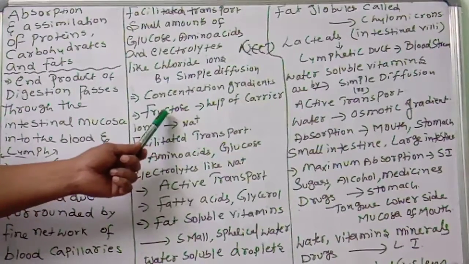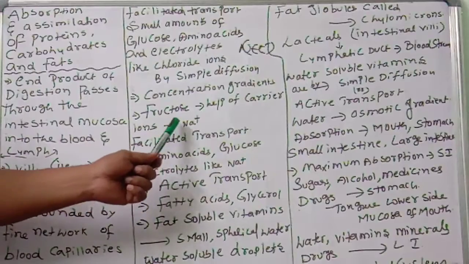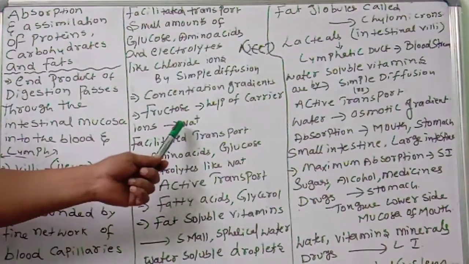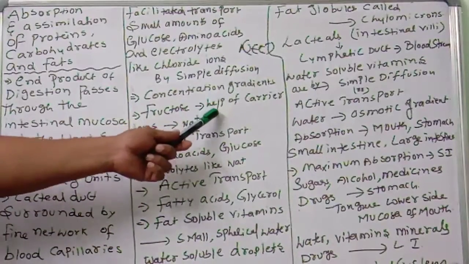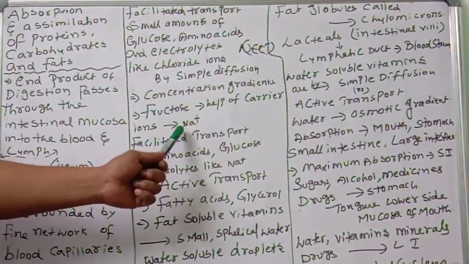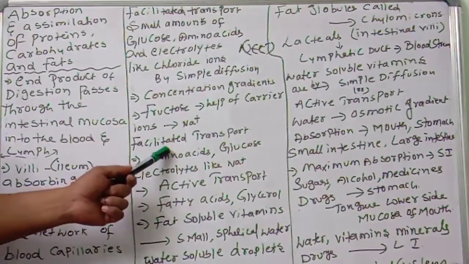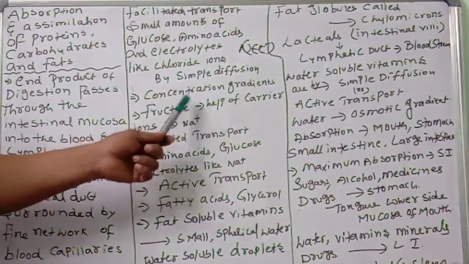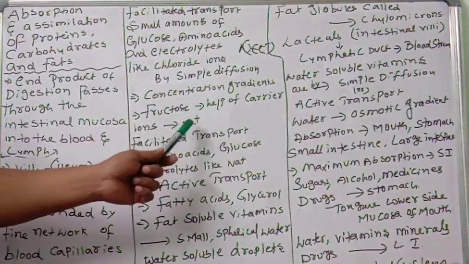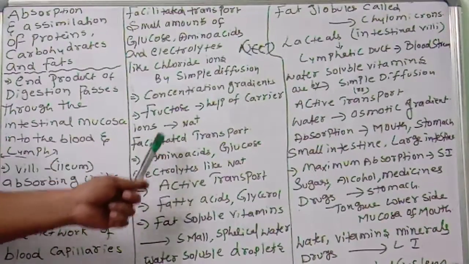Next, some important items like fructose are absorbed into the blood with the help of carrier ions like sodium. When diffusion happens by the help of carriers, that is called facilitated transport. This is also a NEET point.